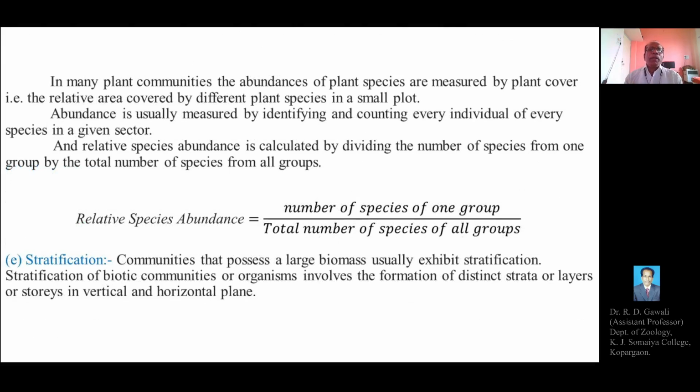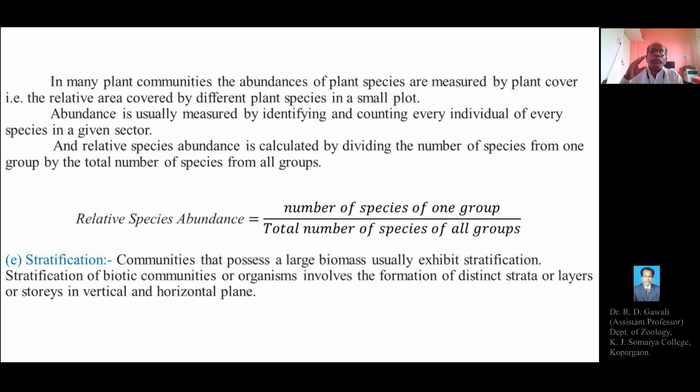For example, in many plant communities, the abundances of plant species are measured by plant cover, that is, the relative area covered by different plant species in a small plot.